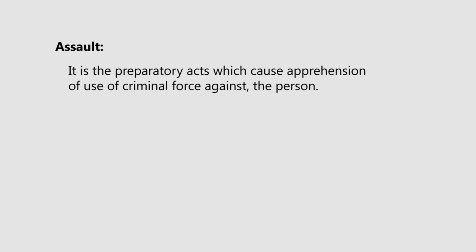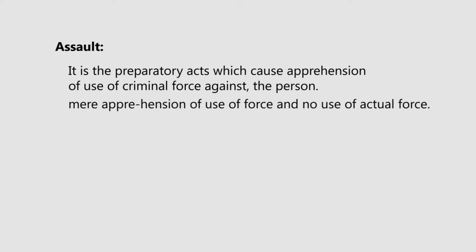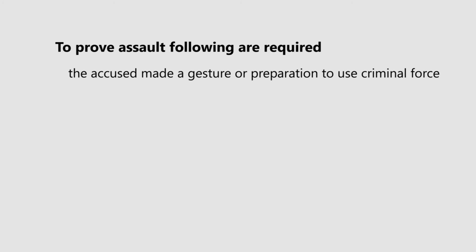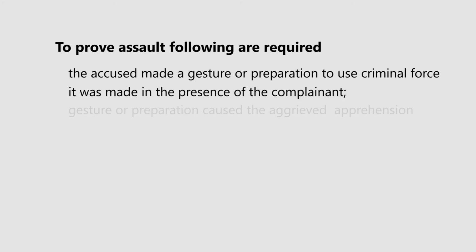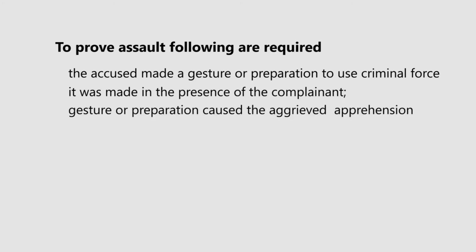Assault is in the preparatory acts which cause apprehension for the use of force or criminal force. Mere apprehension and no physical contact are what characterize assault as a different ingredient. Now, to prove assault, some other ingredients are also necessary. That an accused made a gesture or preparation to use criminal force, such gesture was made in the presence of the complainant, and that the gesture or preparation caused an apprehension in the mind of the victim.